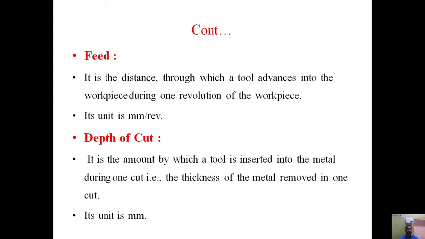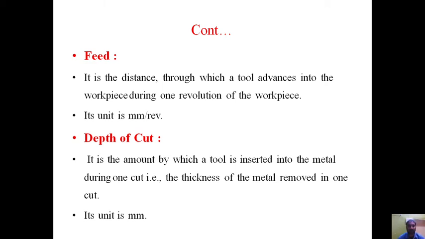It is not for 1 minute, it is one revolution of the workpiece. For one revolution of the workpiece, how much the tool advances into the workpiece is called speed. Its unit is millimeter per revolution. How many millimeters for one complete revolution? So how many millimeters the tool moves in this direction for one revolution. So if the workpiece moves one revolution, how much the tool advances into the workpiece in a perpendicular direction is known as speed. So next is the depth of cut.